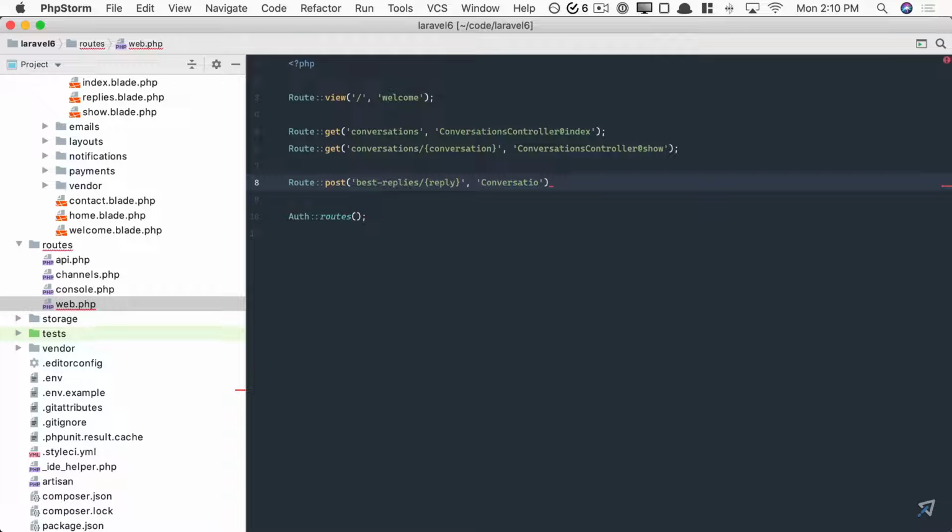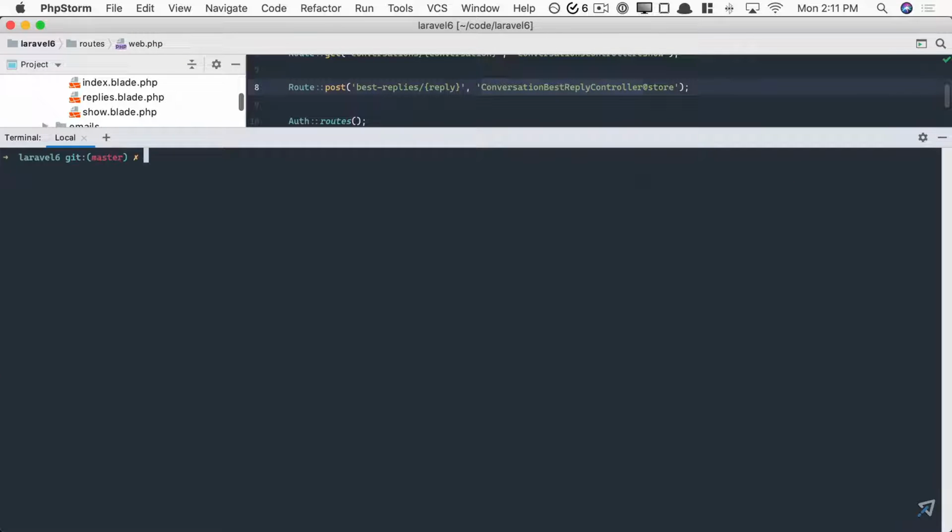In these cases, if I can't use one of the standard action names like index, show, create, edit, update, destroy, things like that, I will instead create a new controller and then return to one of those action names. So for example, how about best replies controller or conversation best reply controller? Whatever makes sense. But notice, because I made the class name for the controller more specific, I can return to a standard store action there. All right, let's create that controller.